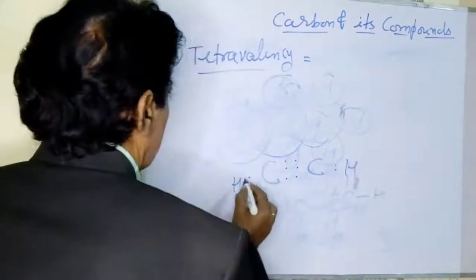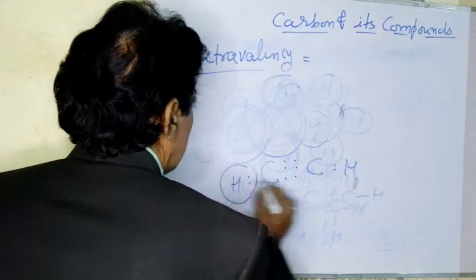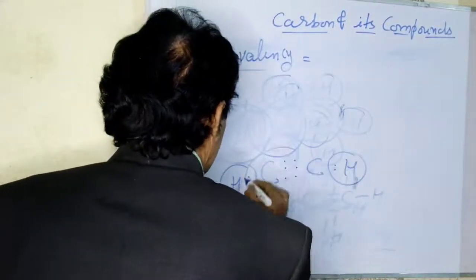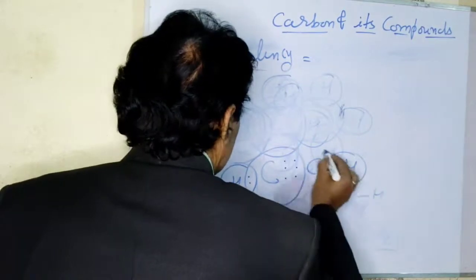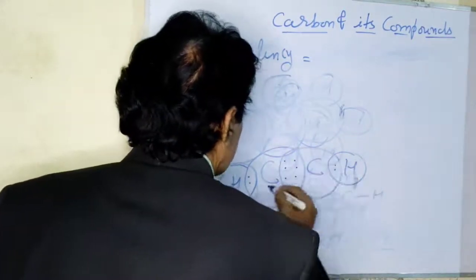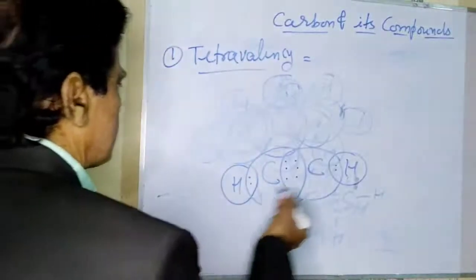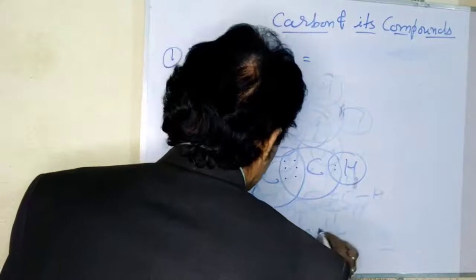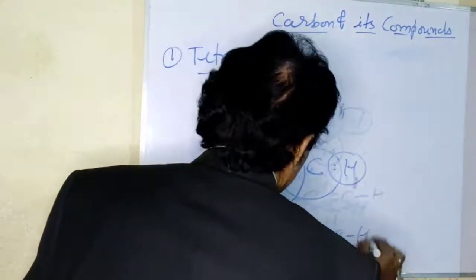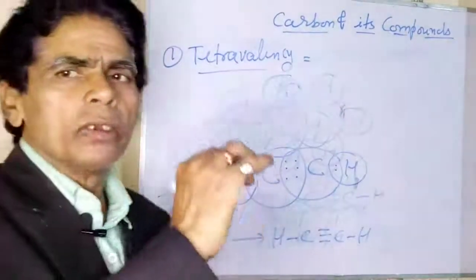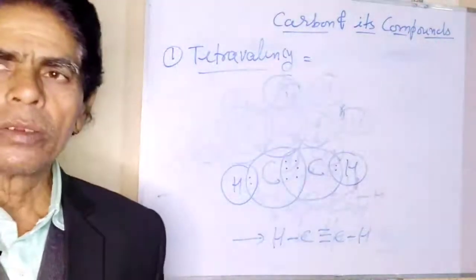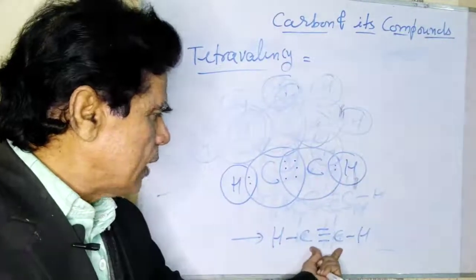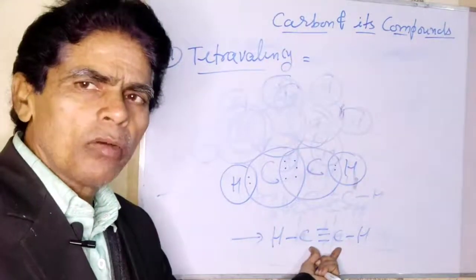Now, the hydrogen atoms are bonded with single covalent bonds, whereas the 2 carbon atoms are bonded together with 3 covalent bonds because 3 pairs of electrons are shared between them, and we may write here HC triple bond CH. This is the acetylene molecule, in which 2 carbon atoms are bonded together with 3 covalent bonds.